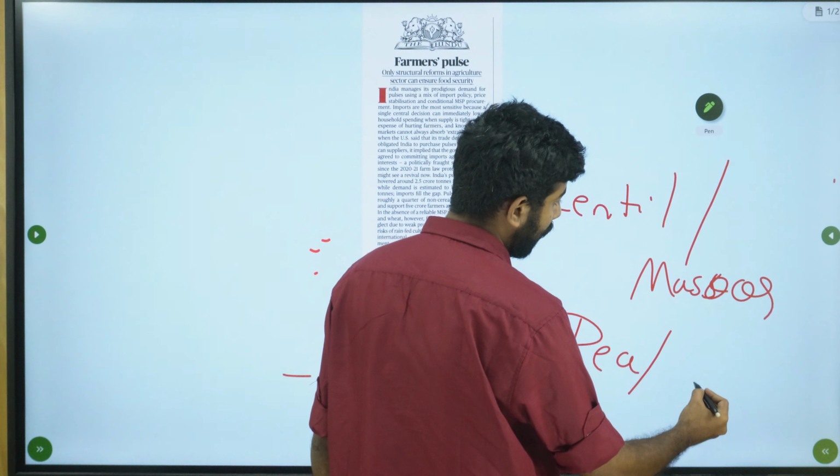So these are the different pulse crops that you have to keep in mind. Whenever you are studying, understand the different names of the crop. Take note of the largest producer. Then you need to know whether it is a Kharif or Rabi crop. Lentil and pea are Rabi crops. Gram is also a Rabi crop. Arhar is a Kharif crop. Urad and Moong can be grown in both seasons. So this is the gist about pulses.